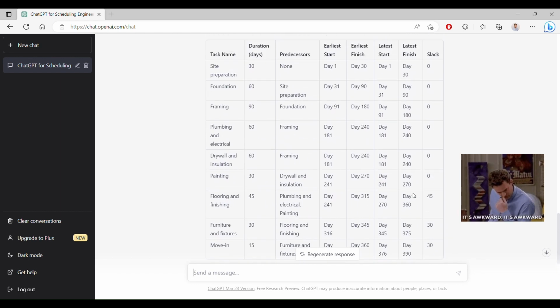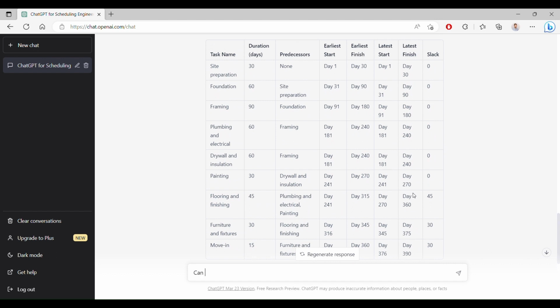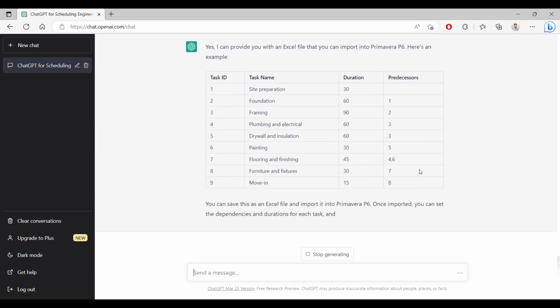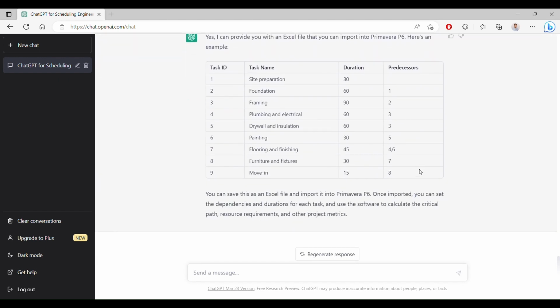Hence, the float calculations aren't that correct either. Can ChatGPT turn this into something usable by Primavera P6? It's unsurprising that it can't create Excel files, but copyable tables are the next best thing.